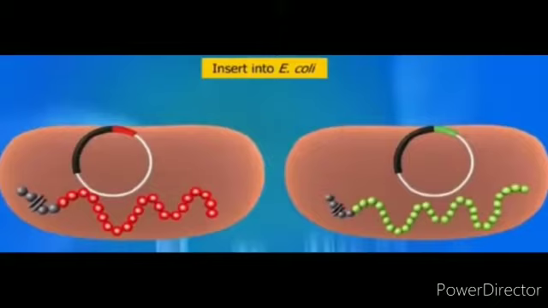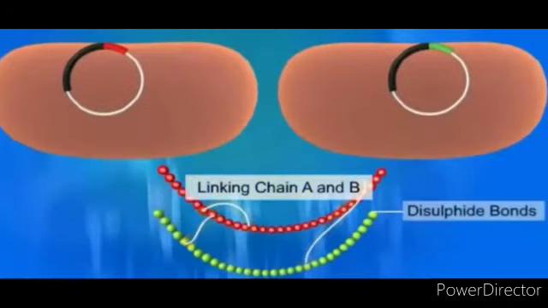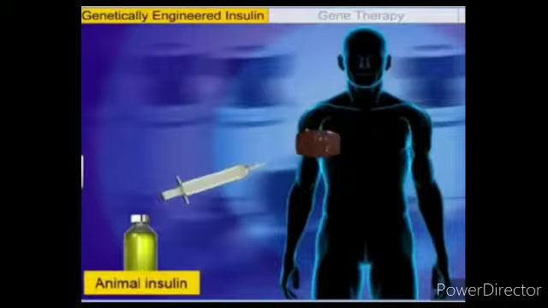Chain A and chain B were produced separately, extracted, and combined by creating disulfide bonds to form human insulin. Genetically engineered human insulin is called humulin.